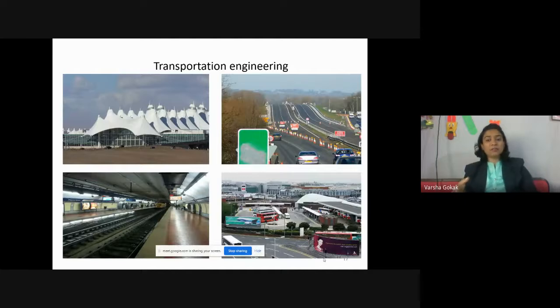Now, I was giving a simple example of roads. Apart from your state highway and national highway, there is something called expressways. Expressways are faster than national highways, so the speed is very fast. There is a set of rules, like on both sides of the road they have to put mesh, because animals are not permitted since the vehicles are at a very high speed. Animals might come in between and there could be an accident, right?